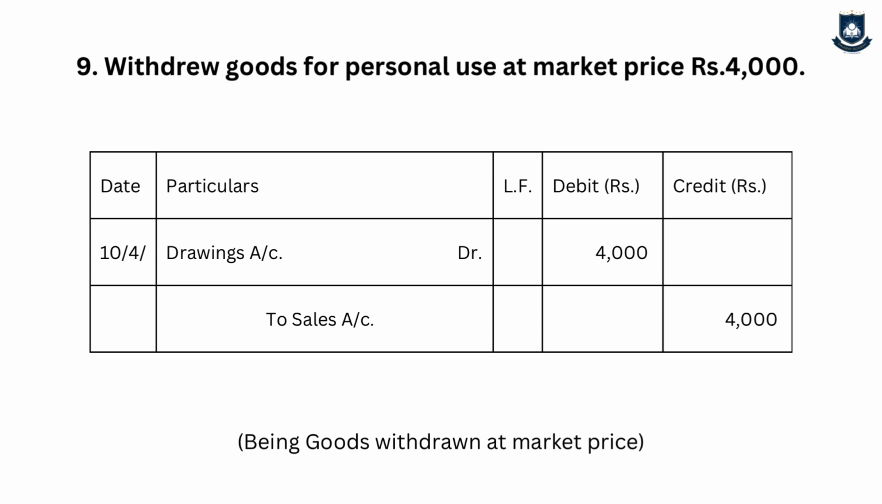The next journal entry is withdrew goods for personal use at market price. Remember, if the goods have been withdrawn by the proprietor at market price, then it is as good as selling the goods. So the journal entry will be drawings account debit to sales account, and the narration will be being drawings made. Logic is drawings is an asset, it is increasing, so debit. Sales is an income, it is increasing, credit.